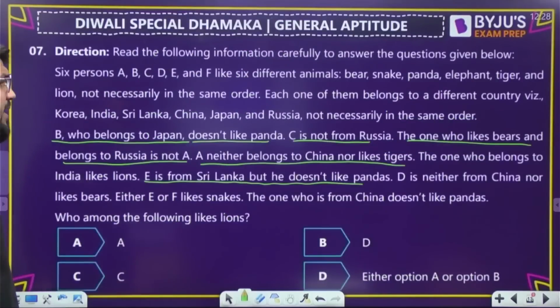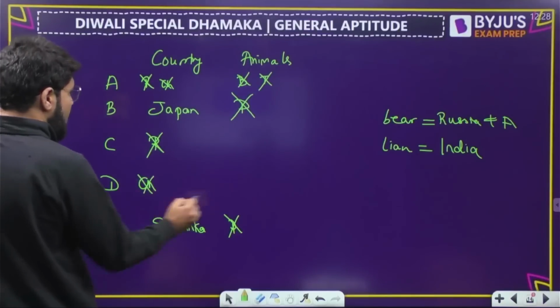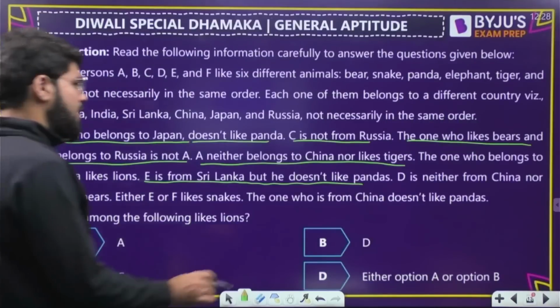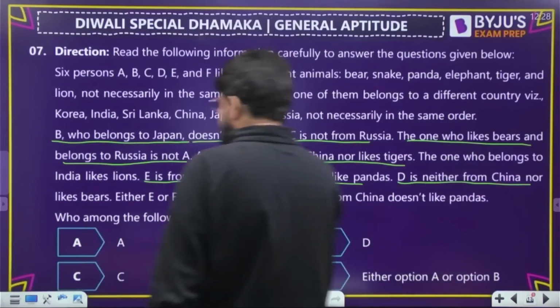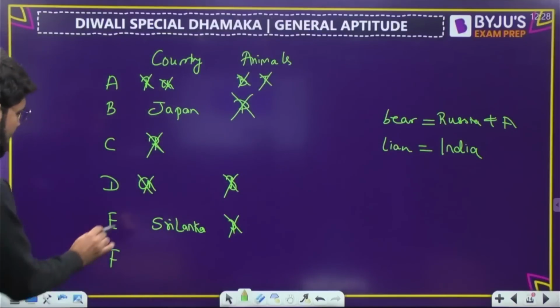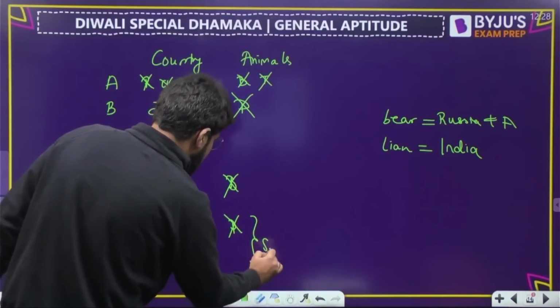D is neither from China nor likes bears. Neither from China nor from bears. So we keep cutting. Either E or F likes snakes. So snakes will come up here actually.